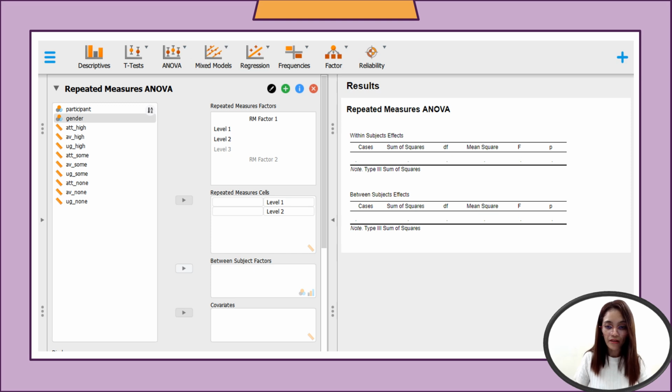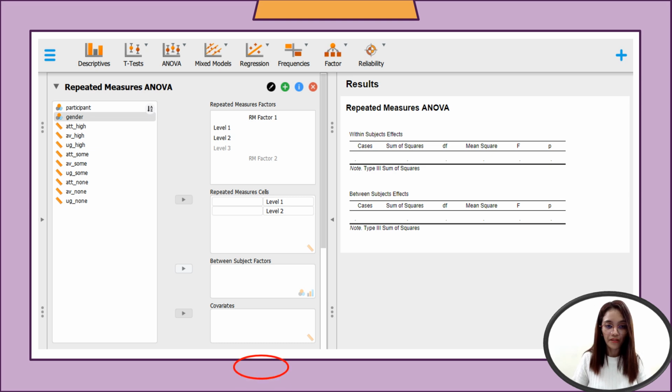Then this is now the display after clicking repeated measures ANOVA. Under it, you have the data to be analyzed.